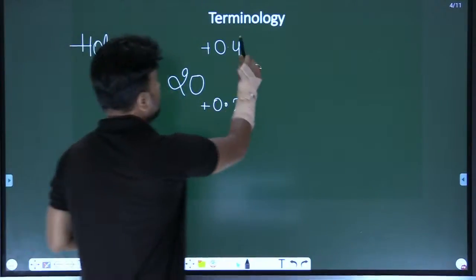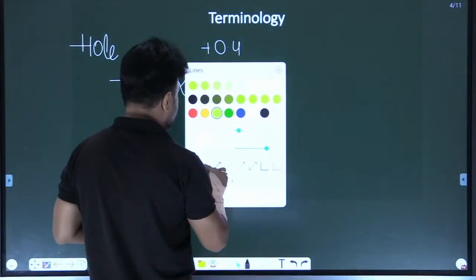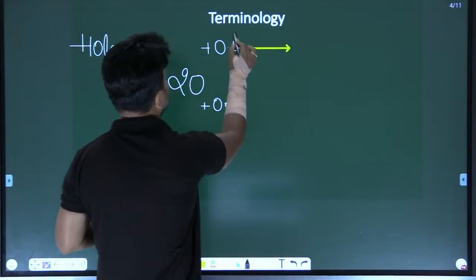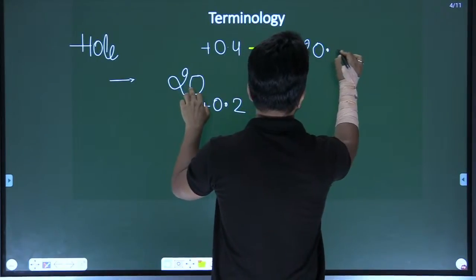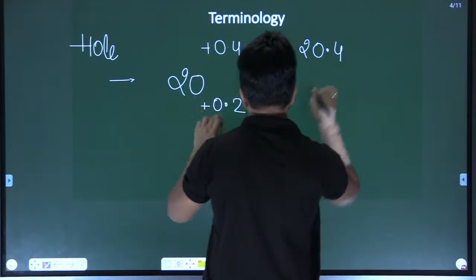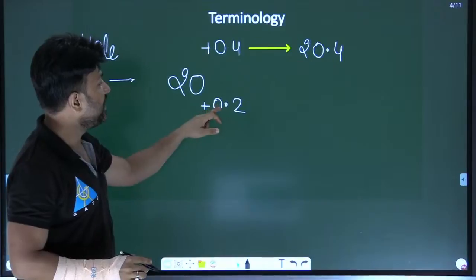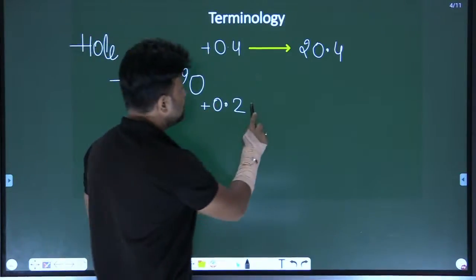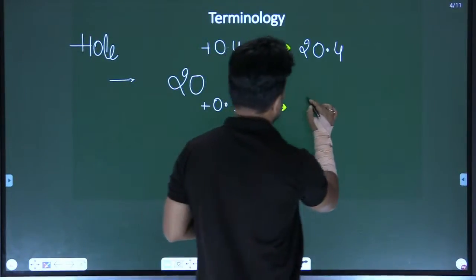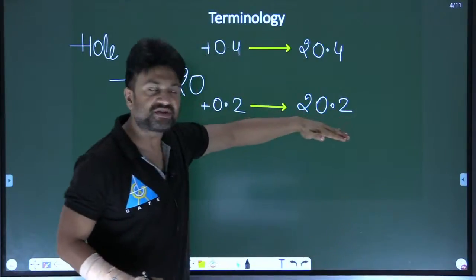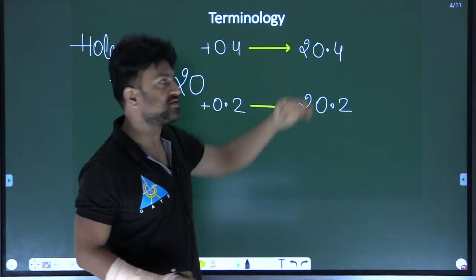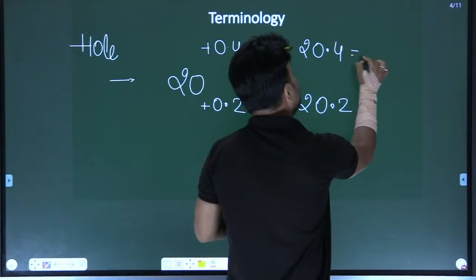So, this is the upper deviation, my dear. What will be the maximum size? When you apply the upper deviation on basic size, you get the maximum size of the hole, that is 20.4. When you apply the lower deviation on basic size, you get the minimum size of the hole, let's say 20.2. It is a minimum size and that is a maximum size, or you can say the upper limit.